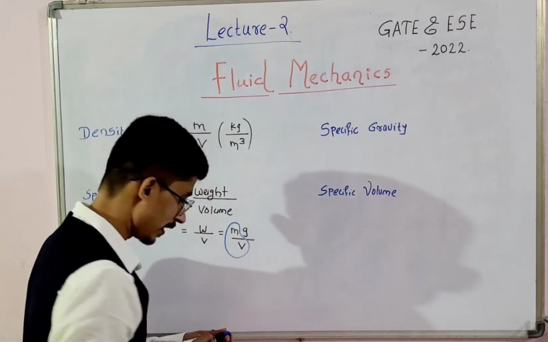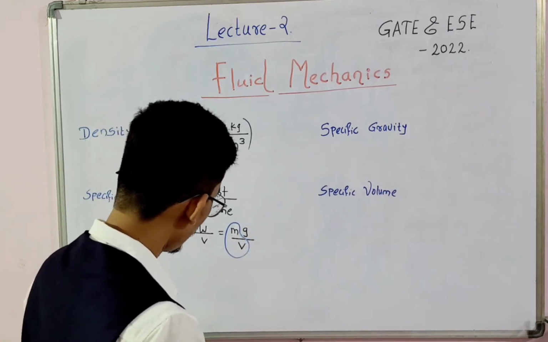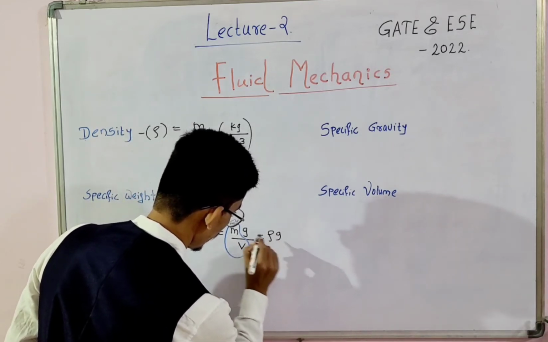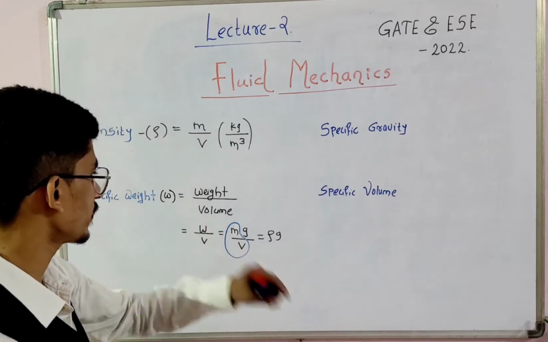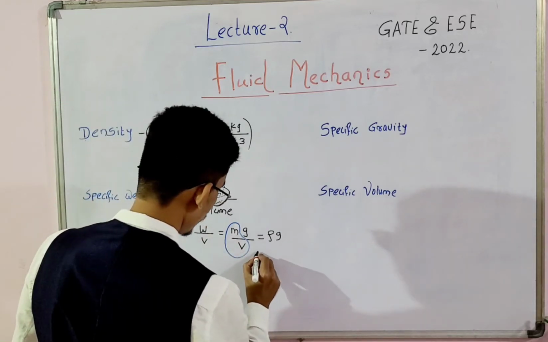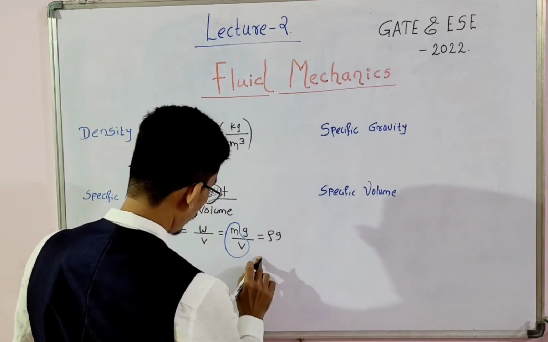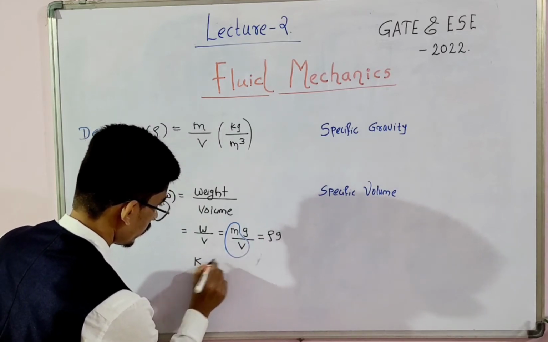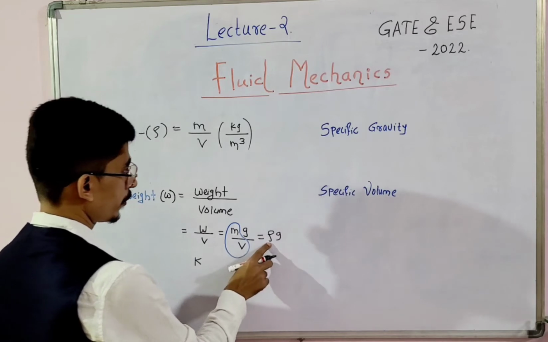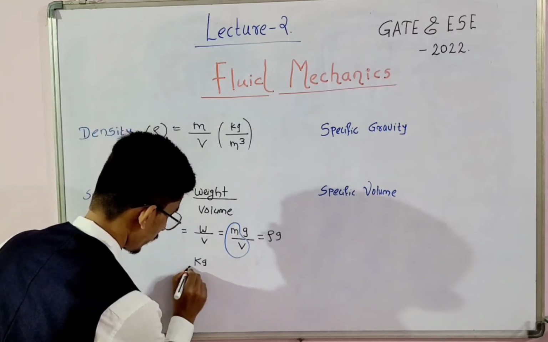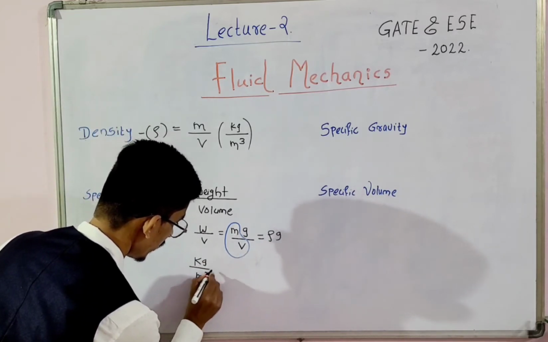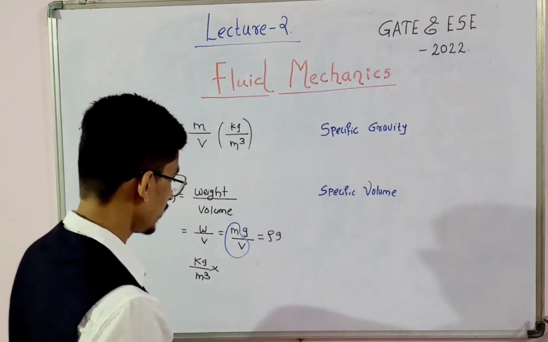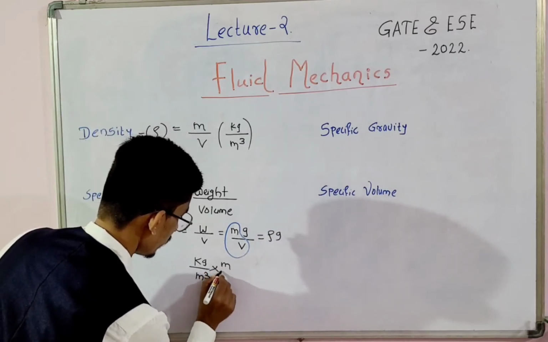So what we get here is rho g. What will be the unit of this? Kg per meter cube into the unit of acceleration due to gravity, g, meter per second square.